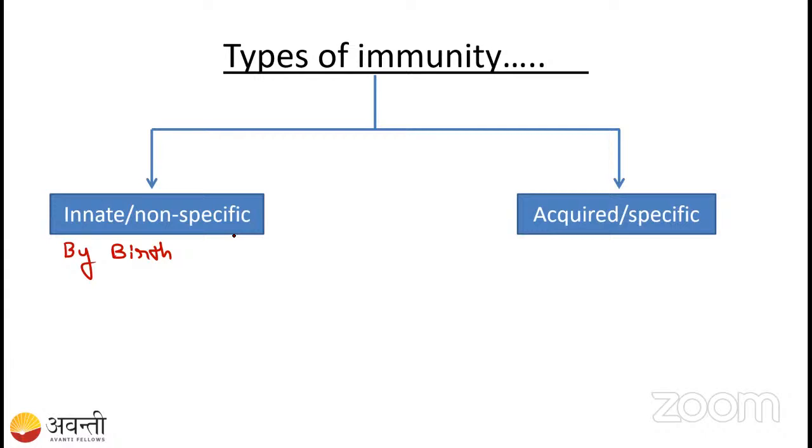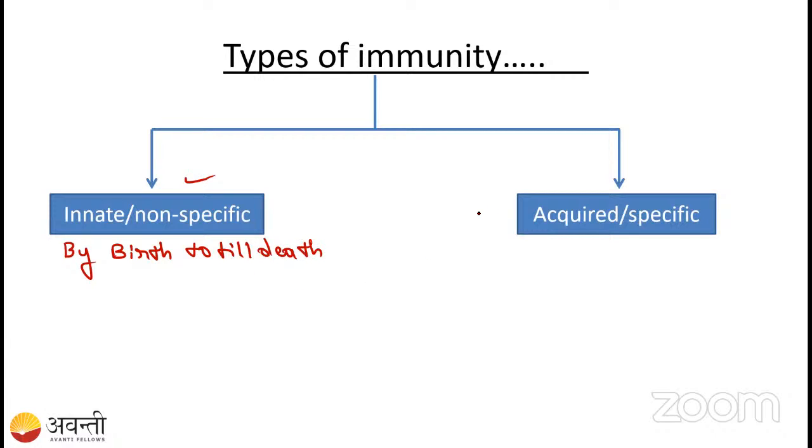Another thing is that it is non-specific. Is it going to be specific? No. For example, our skin acts as a barrier. If any pathogen comes, for example bacteria, virus, or any fungus, it acts as a barrier only. It does not act differently for bacteria and differently for virus, right? So that is how our innate or non-specific immunity works. It is not specific to any pathogen. So that is about innate immunity. From birth till death we have this innate immunity.